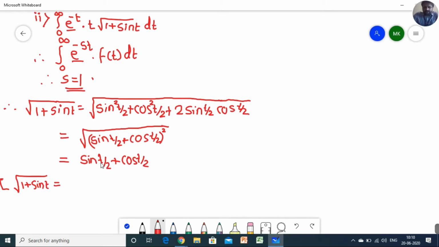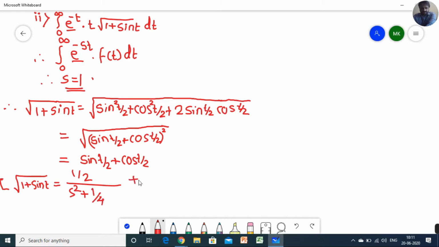If you are aware, Laplace of sin at is what? a upon s square plus a square. Please remember all the formulas. Laplace of sin at is equal to a upon s square plus a square. So here we can consider a is equal to half. So this will become 1 by 2 upon s square plus 1 by 4.